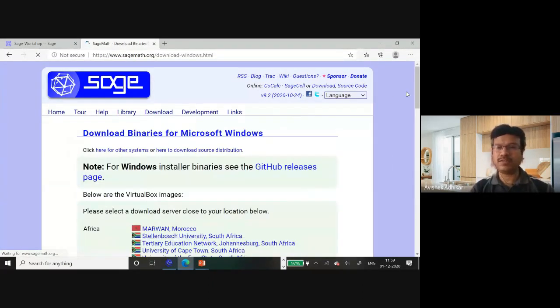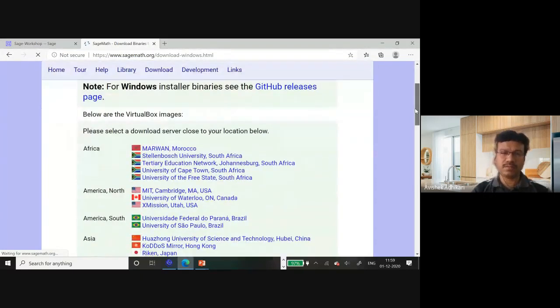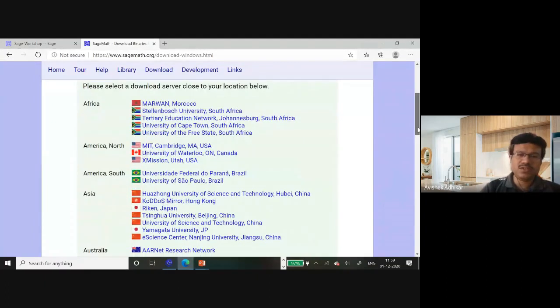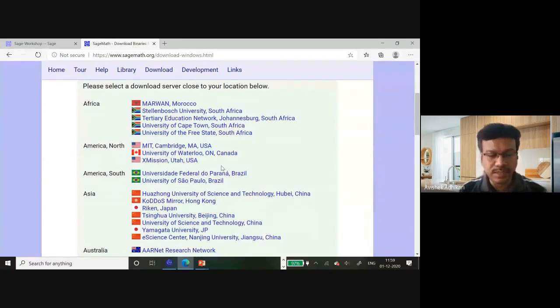You need to check which operating system you have and what your specification is, and then choose from where you want to download it. You may choose MIT or Cambridge somewhere. They are all mirrors, so the same copies are stored at different places. Then you get all the information from there, you can download it, and you will have a desktop version of it. Then you just Google how to work on it. You will find lots of information about this programming language and its packages. So it's very easy to use.